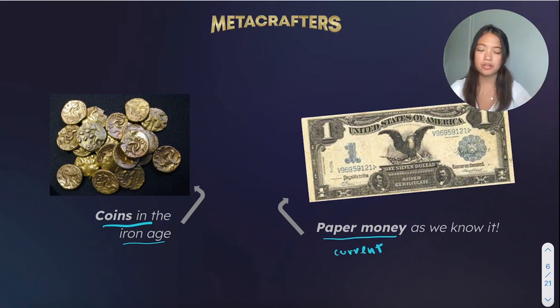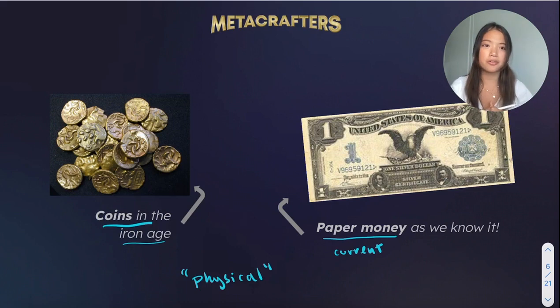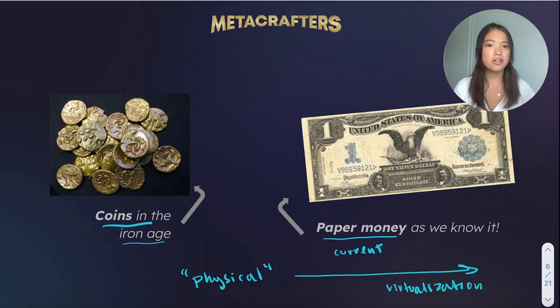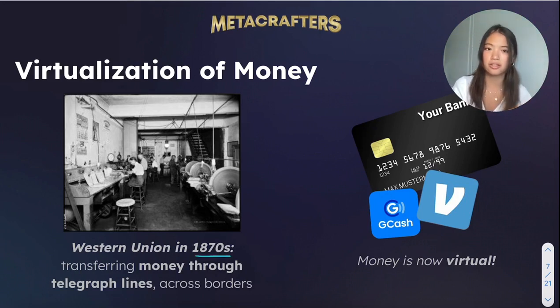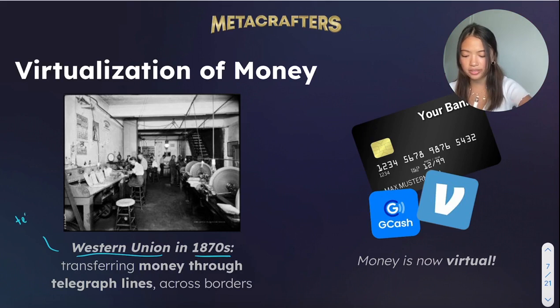All of these examples so far are examples of physical money. This means that we would pay with something physical, and if we wanted to trade or exchange money, we'd also have to be in person. Eventually, we started to explore the idea of the virtualization of money. This started a lot earlier than you might think. Case in point, in the late 1800s, when telegraph companies and other technologies were becoming more common, the bank Western Union, which originally was a telegraph company, began to transfer money through its telegraph lines.